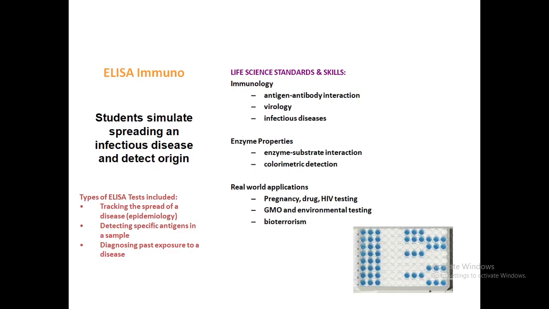ELISA is a common tool, useful in the immunology department for antigen-antibody interaction, for virological identification, and for infectious diseases. Some viral diseases like hepatitis and AIDS are also diagnosed with the help of ELISA. In real-world applications, such as pregnancy, drug and HIV testing, environmental testing, and bioterrorism, we can identify them with the help of ELISA.